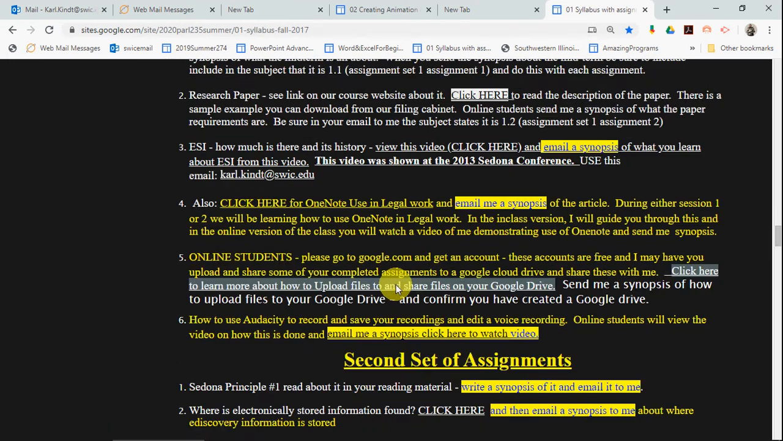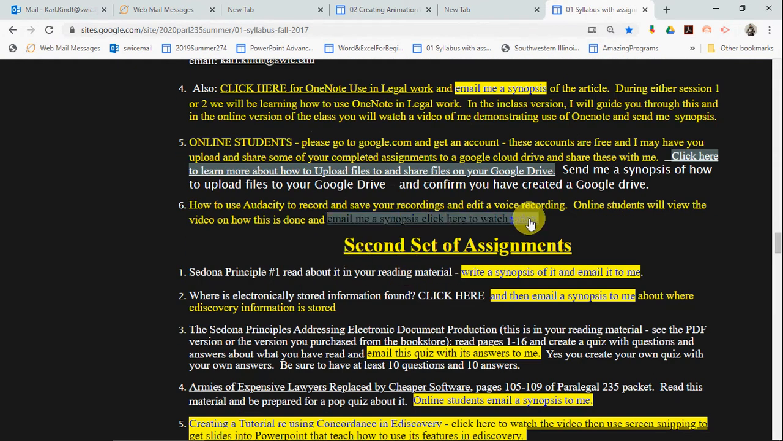I'm not going to read each one of these, but you need to look over these carefully. And then there are links oftentimes inside the assignment itself. So email me a synopsis, click here to watch the video. Sometimes a link will take you to a video that you're supposed to watch. In this case, Audacity, a sound recording and editing program, and you click and you watch the video.